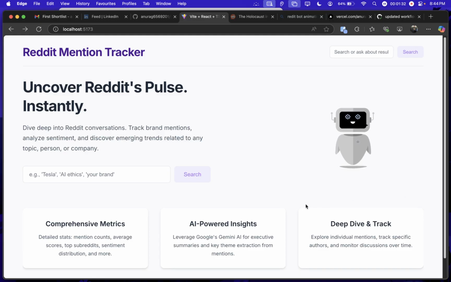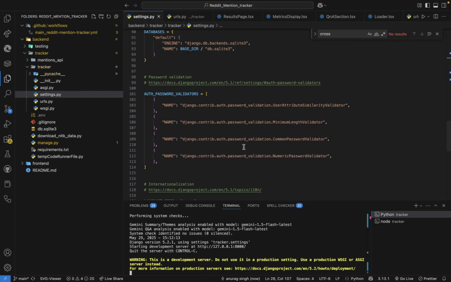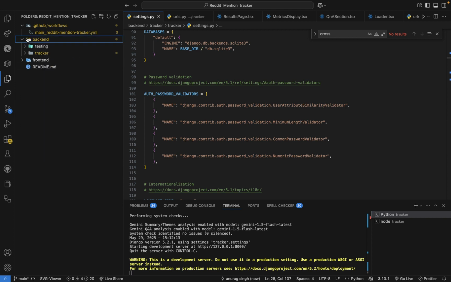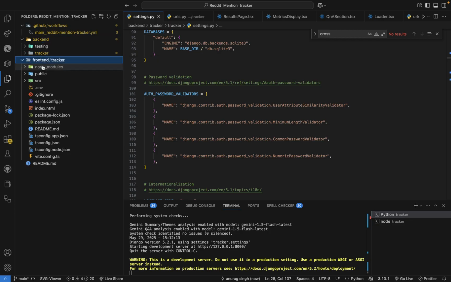If we talk about the architecture, in the backend I have used Django, and in the front end React plus Vite and TypeScript.